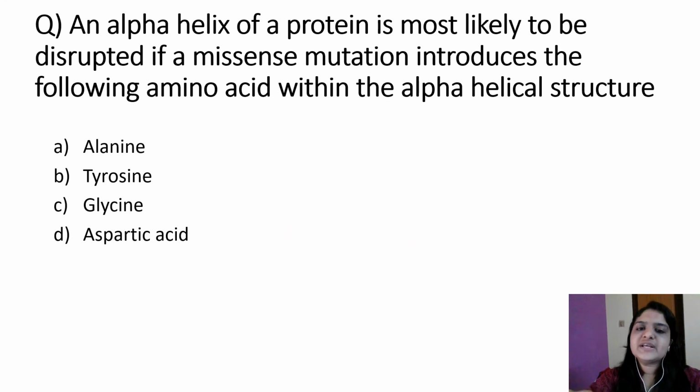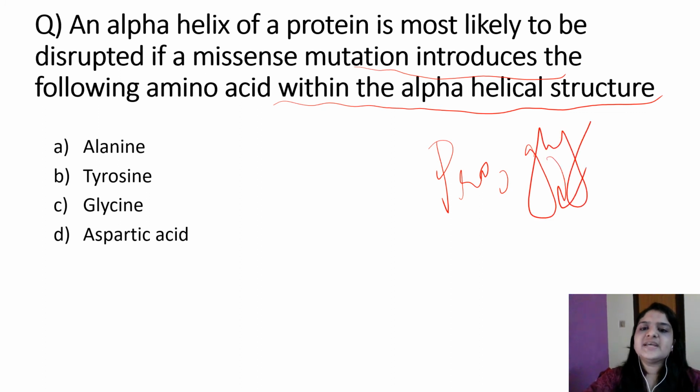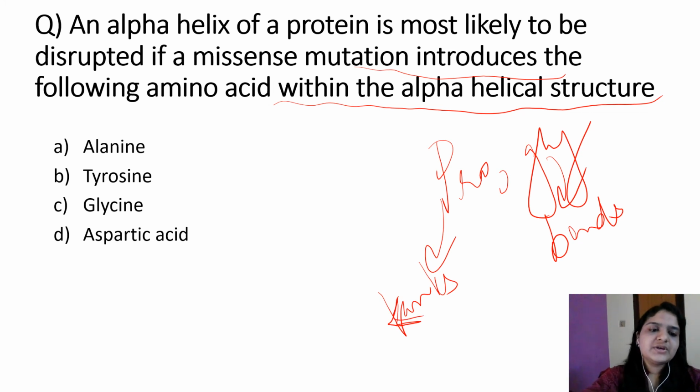Next question: the alpha helix of a protein is most likely to be disrupted if a missense mutation introduces the following amino acid within the alpha helical structure. So this question is about the amino acids which disrupt the alpha helical structure, and the amino acids involved are proline and glycine. Glycine induces bends within the structure, and can insert kinks in the alpha helix. So they disrupt the alpha helix. In the given options, the answer is C, glycine.